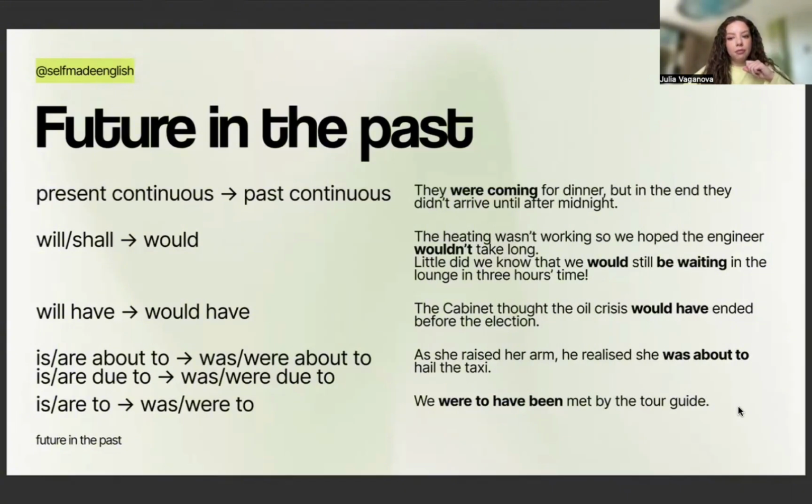We were to have been met by the tour guide. All right, so here are 3 points that we need to comment on in this sentence. Be to describes an obligation, right? A plan. Have been, it's perfect infinitive, right? To have been. And the passive form is also used here. To have been met by the tour guide. You can see the verb to be and the third form of the verb. All right, so the tour guide was to meet us, or we were to have been met.